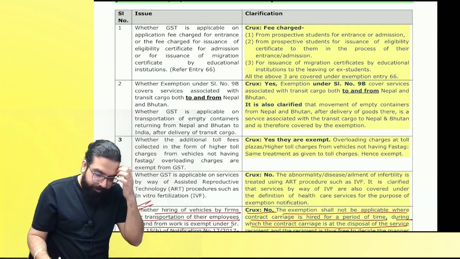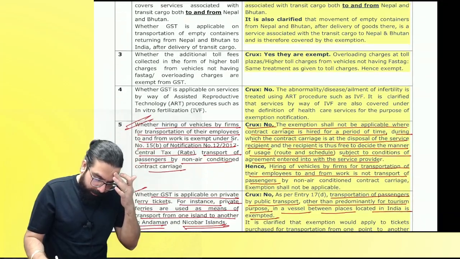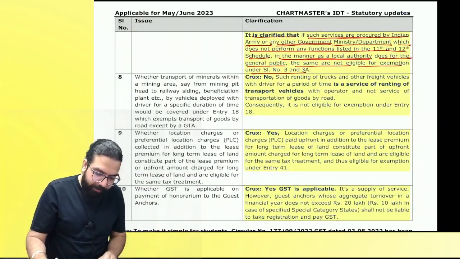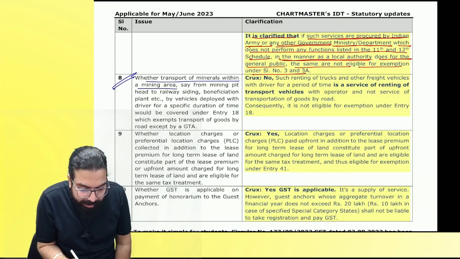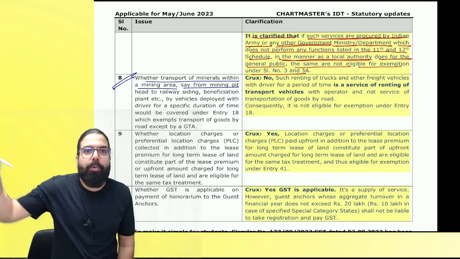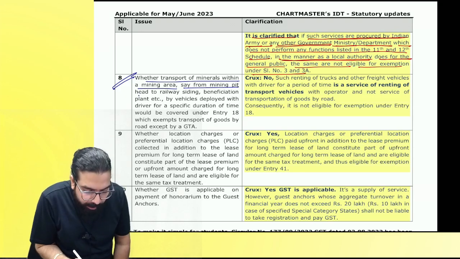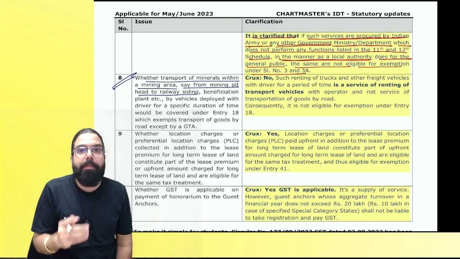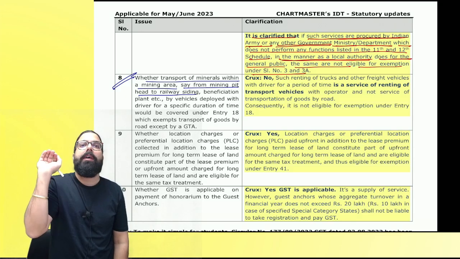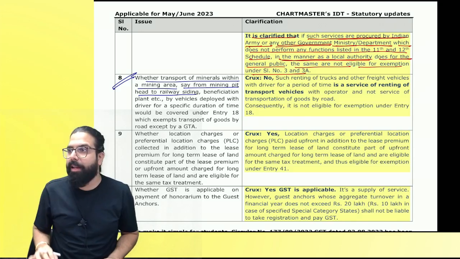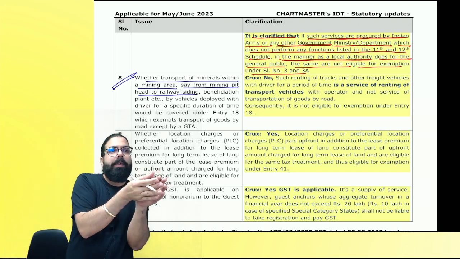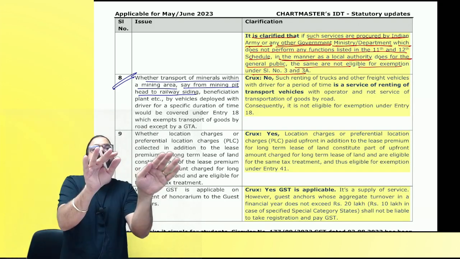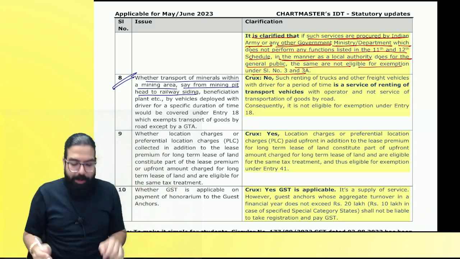People see over here. I'm including everything. See here. Whether transportation of minerals within a mining area, say from the mining pit where the mining is done, to the railway siding, where they will put it in the railway boxes for further transportation. Are we clear, everyone? So from the mining site they will take it to the railway line so that they can put it in the railway and it can be transported.